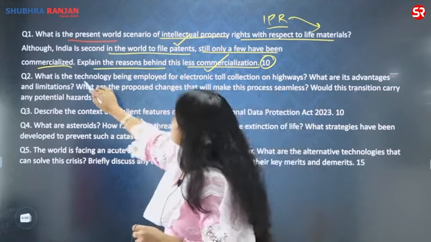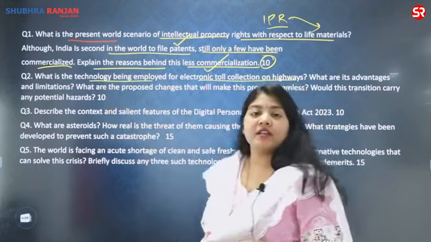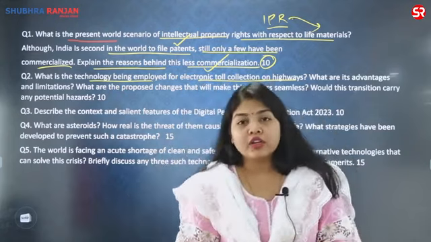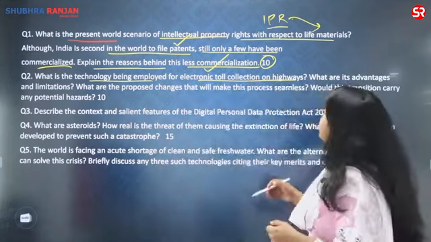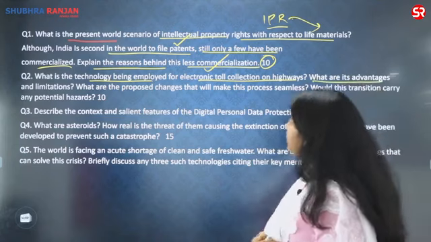Second question is, what is the technology being employed for the electronic toll collection? I think Nitin Gadkari Saab made a declaration that he will remove all the toll booths in the future. So yes, it is based on that. The electronic toll collection on the highways, what are its advantages and limitations?